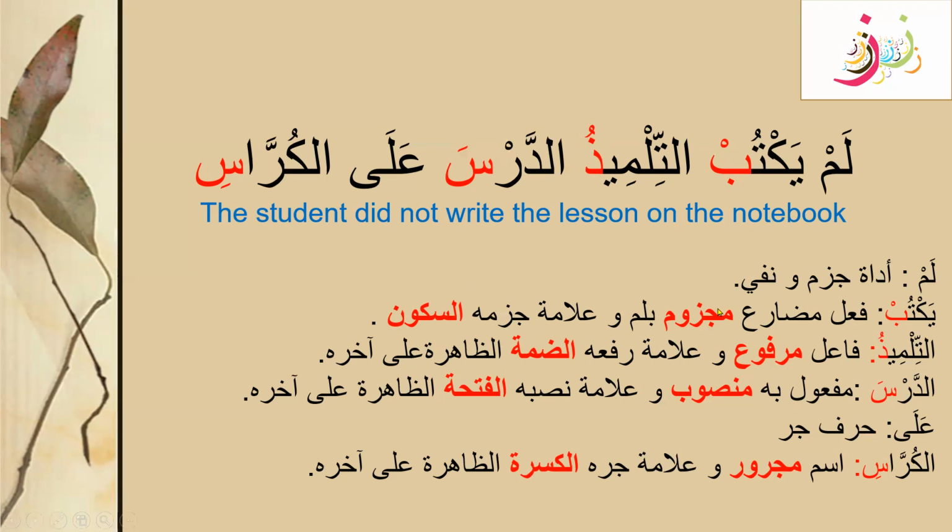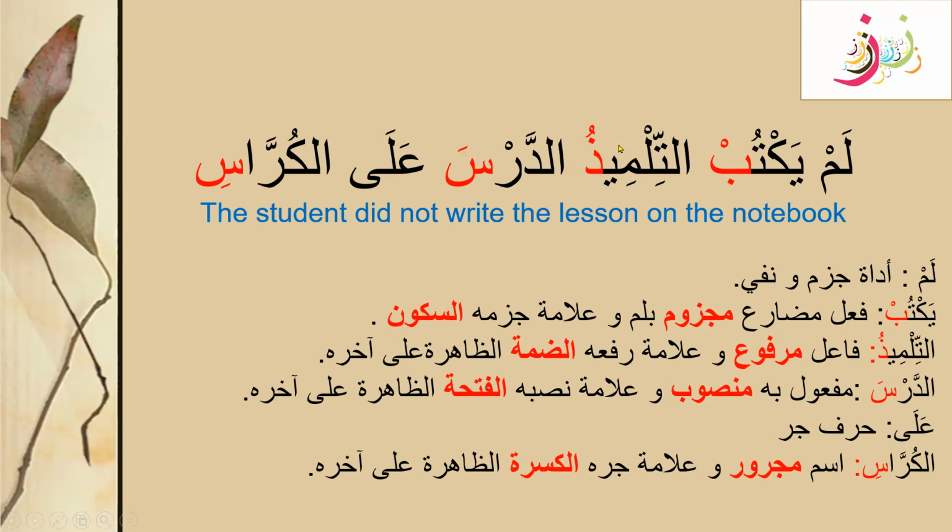We know that we are learning about alamat asliya, and we know that majzoom will always have a sukoon on the last letter. So yaktub, in the original was yaktubu, which was converted into the sukoon state, the majzoom state because of this lam. The Arab will be like فعل مضارع مجزوم بلم وعلامة جزمه السكون. Let's look at the next example.